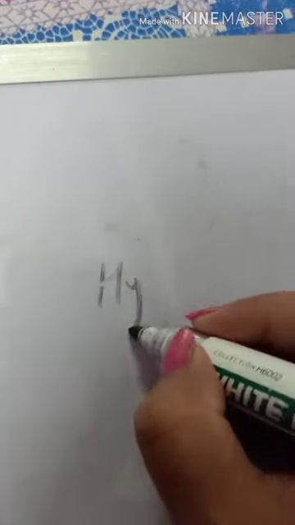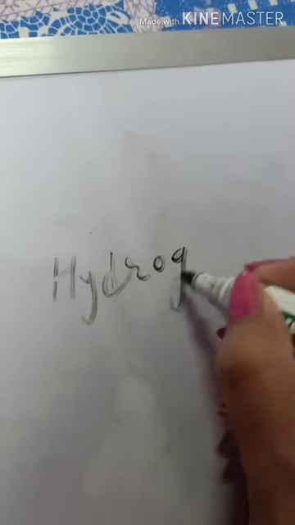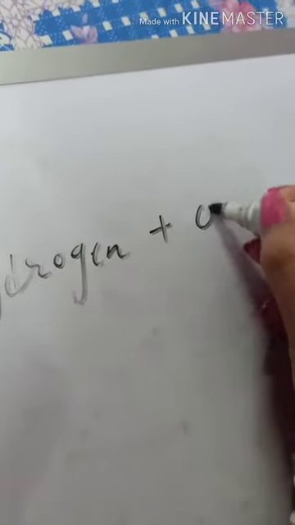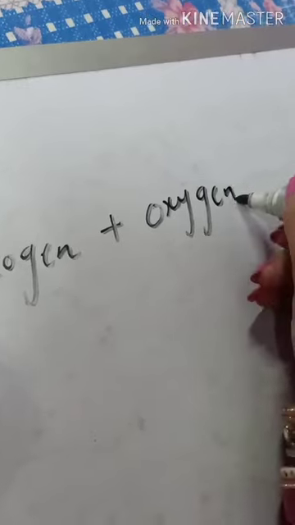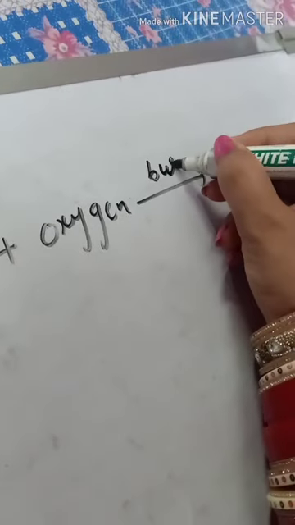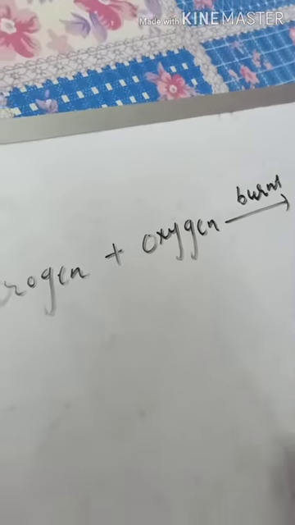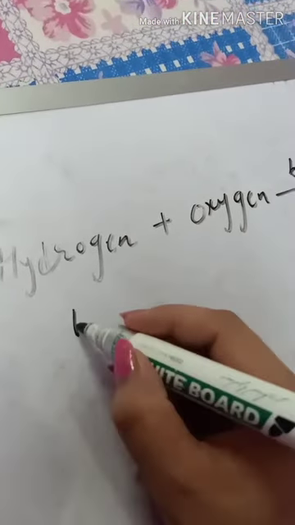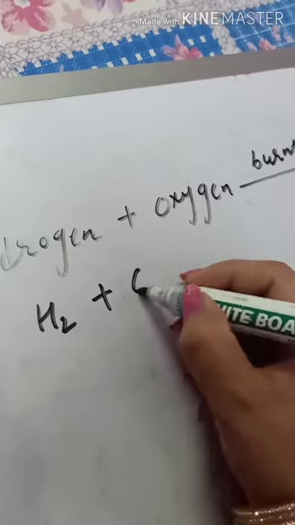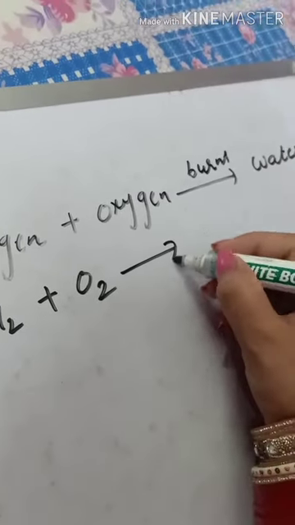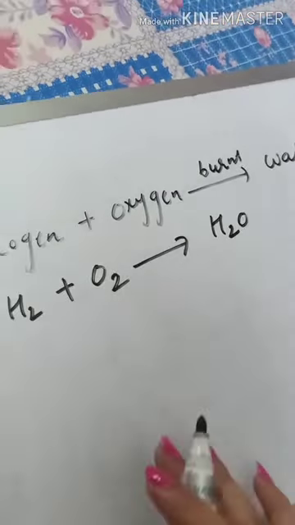For example, when hydrogen is burnt in the presence of oxygen, it will form water. So hydrogen means H2, and when burnt in the presence of oxygen, it will form water, that is H2O.